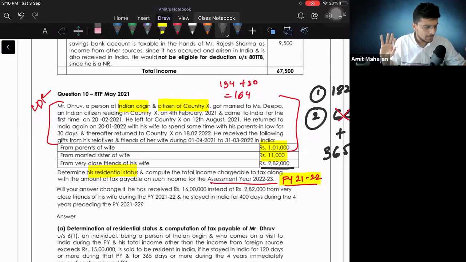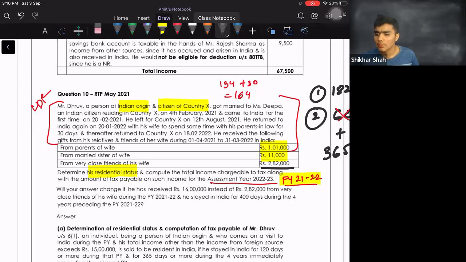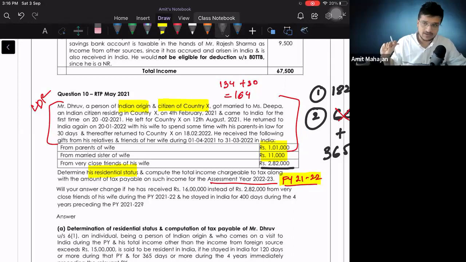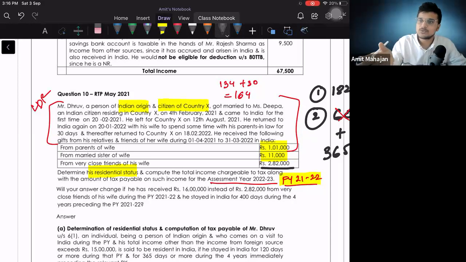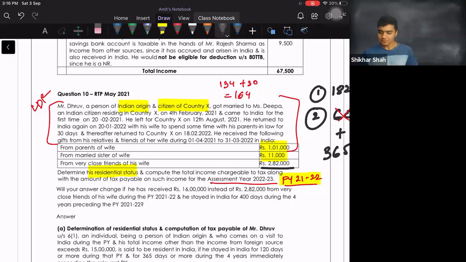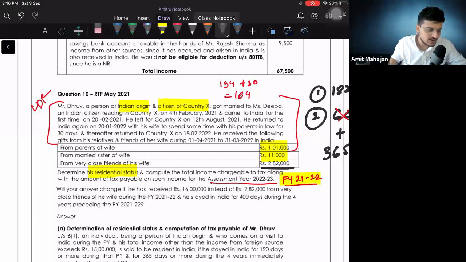Sir, relative wala, what was the provision? 56 to 10. Relative का definition you are saying? नहीं मतलब relative का exempt होता है. हाँ, 56 to 10 में whatever income I'm receiving from a relative, this will be exempt from tax now. Yes, right? So that will be exempt. So close friend of his wife, जो 2,82,000 मिला, that will be taxable.